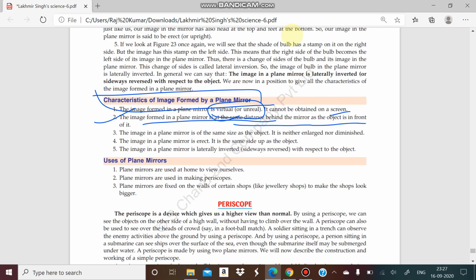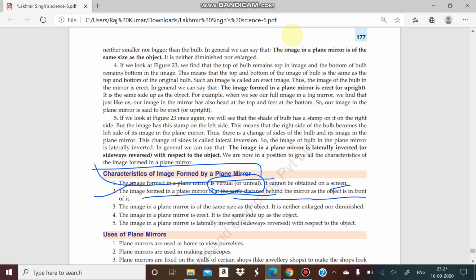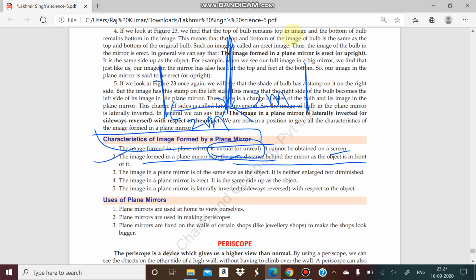Suppose this is the position of the mirror, and we are standing here at a distance of around 2 meters. So definitely our image will appear backside here, just 2 meters behind the mirror, because it is just an illusion, and it appears at the same distance behind the mirror.